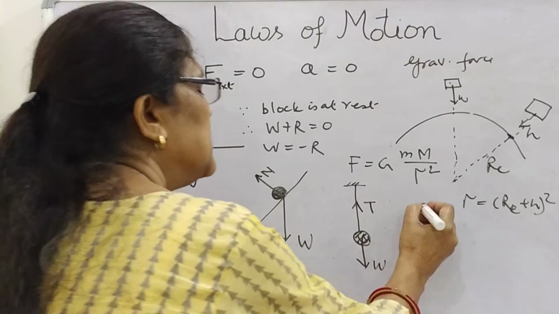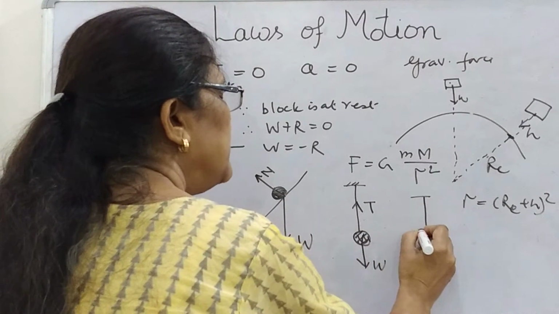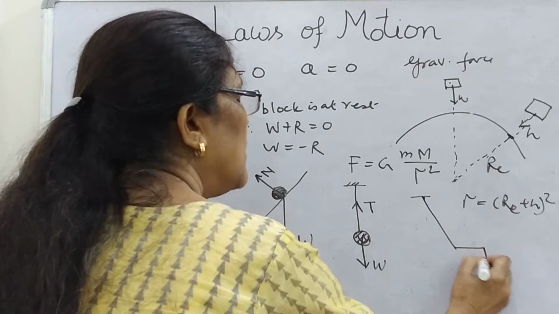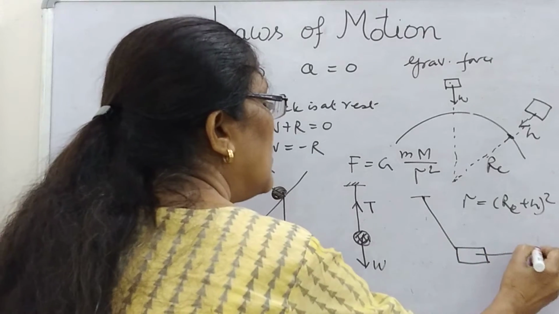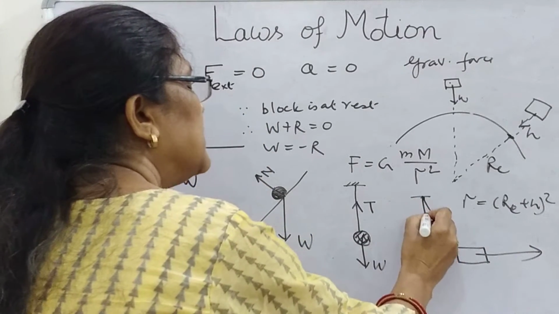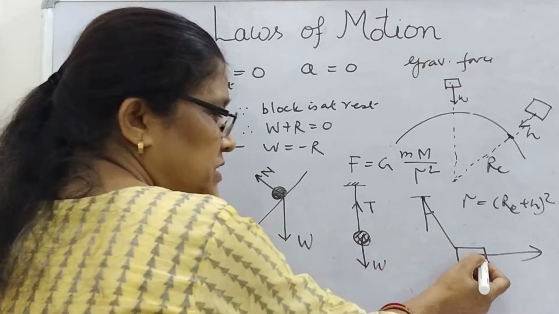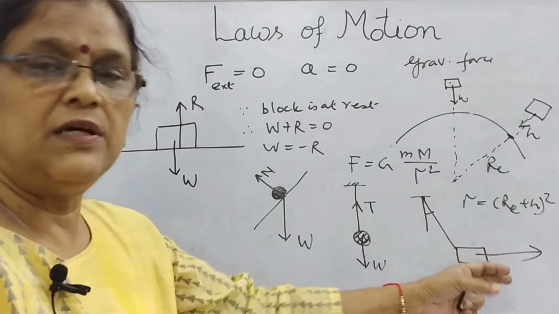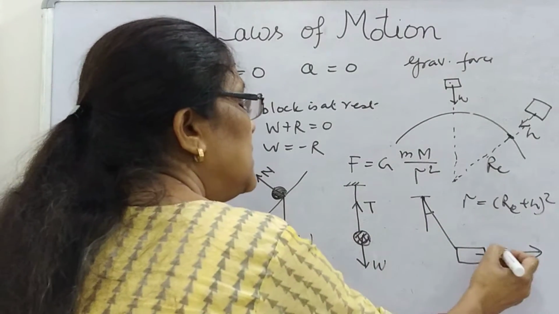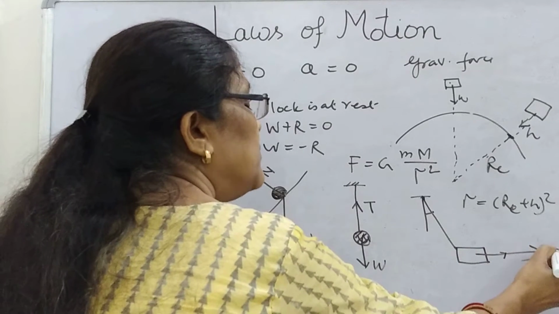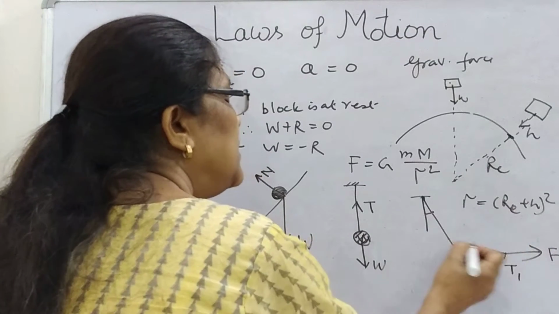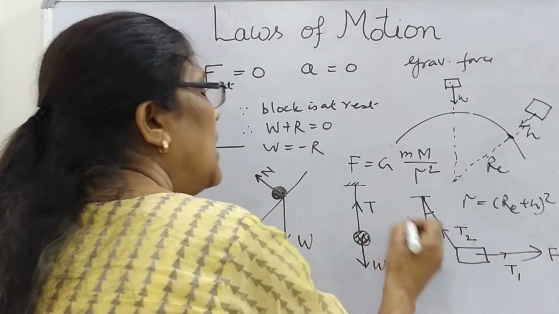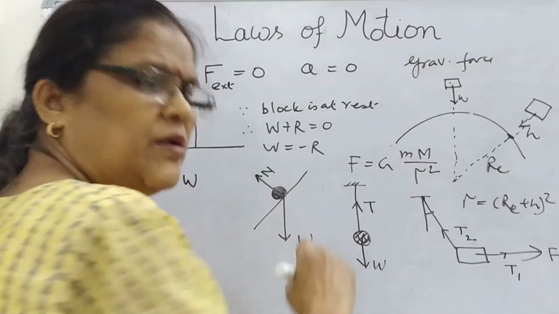If the object is suspended like this, in this way, and a certain angle is given, then there are two strings. Then how do you find the tension in the string? Suppose this is the force applied, this will be the tension T1, here is another string, you can write T2, and this is the angle from the vertical, it may be given.